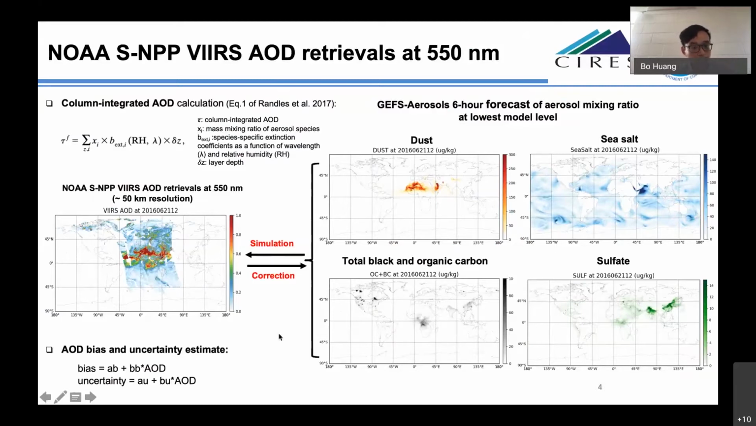In our data assimilation, the AOD bias and uncertainty are linearly dependent on the AOD itself. In general, the AOD has relatively larger bias and uncertainty over land compared to ocean areas.